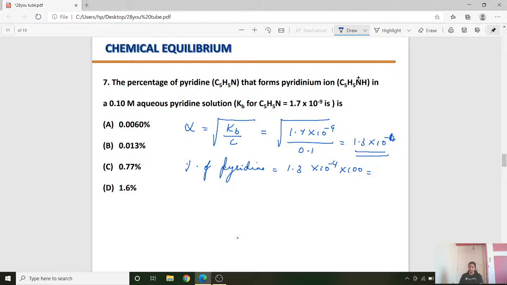So how much will it be, student? This will be 0.013%. So your answer will be, student, how much? Option B. Option B will be the right answer.